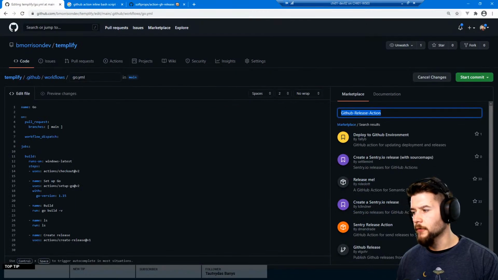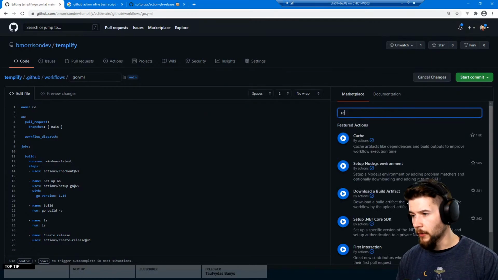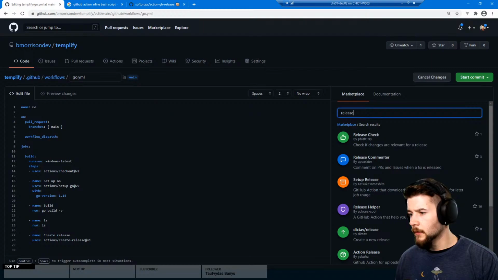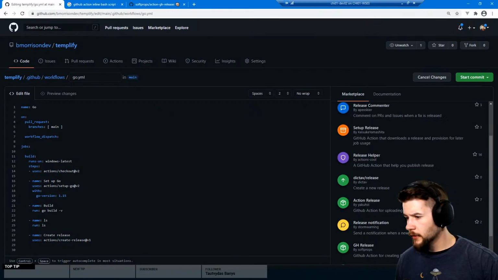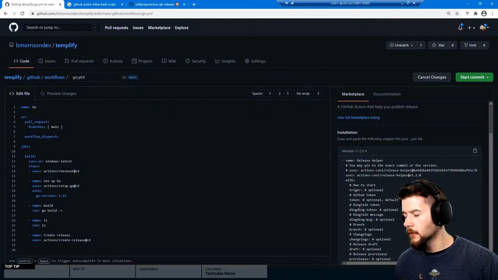Action GH release. Let's try this one. Alright, I guess we're just going to pick one. Release checks, setup release. GitHub Action, it downloads a release and provision for later job usage. Helps you publish release. Action's cool. That sounds pretty cool. Let's go with this, guys.